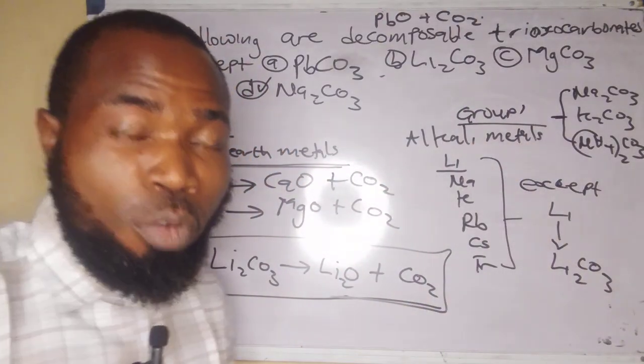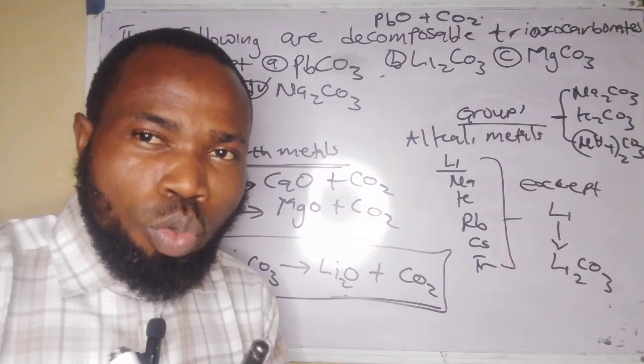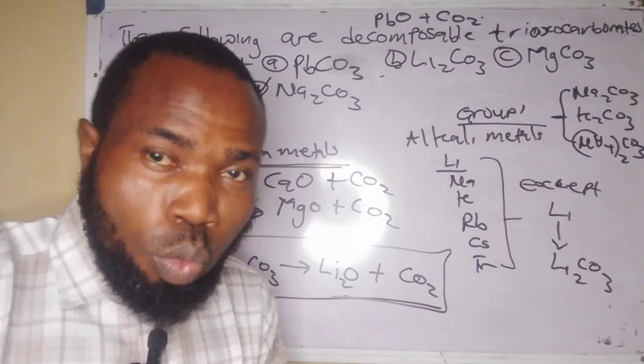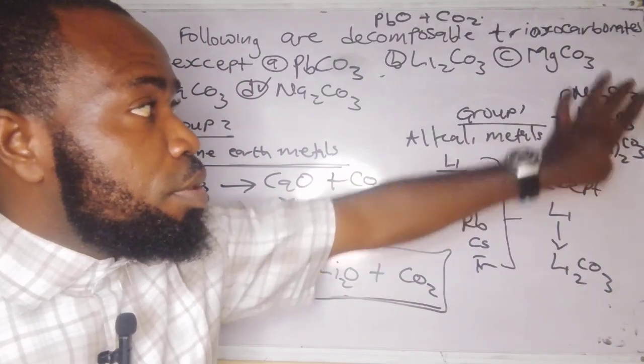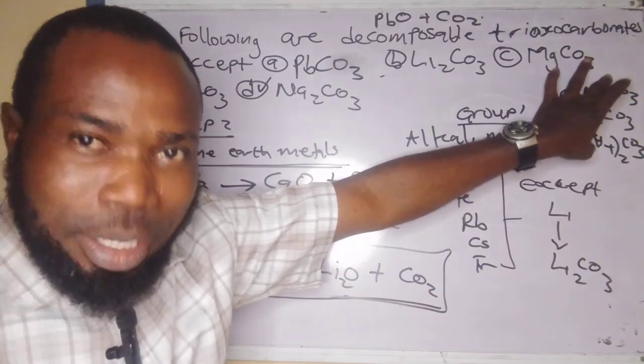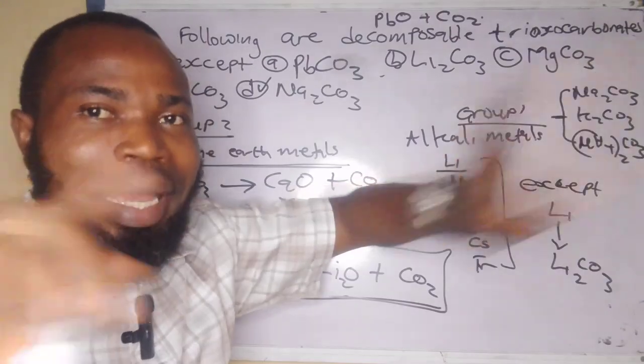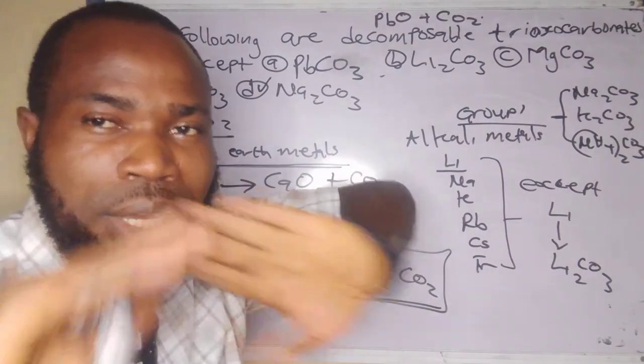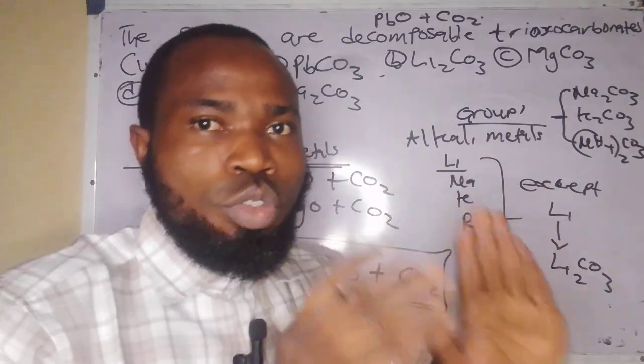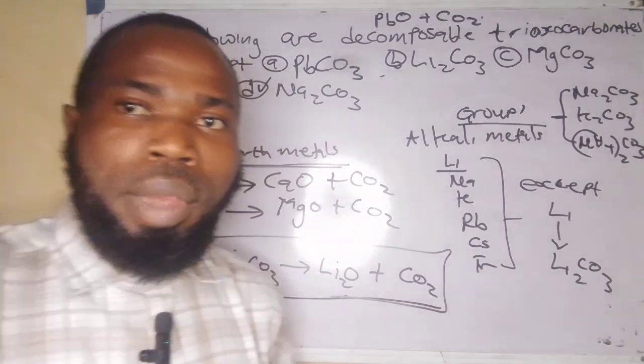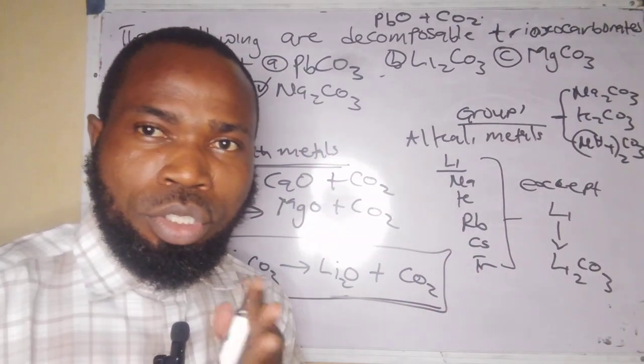So, all trioxocarbonate(IV) salts are insoluble, except those of these. That means all these three are soluble in water. They are the only ones that are soluble. The rest of the trioxocarbonate(IV) salts are insoluble in water. Now we have other issues to align with.